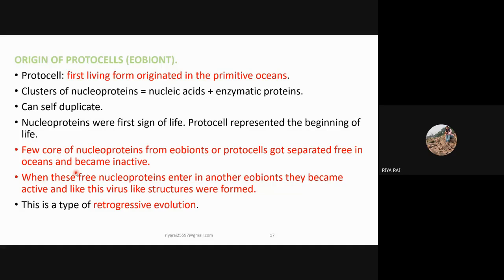A small amount of nucleoproteins that were present in the eubionts or protocells got separated, and they were present in free form in the oceans. Thus, they became inactive. And when these nucleoproteins entered another eubiont, they became active, and like this, viruses were formed. This is known as retrogressive evolution. Retrogressive evolution means the formation of simple things from complex things. That is, from the eubiont or nucleoprotein, the virus-like structure was formed.